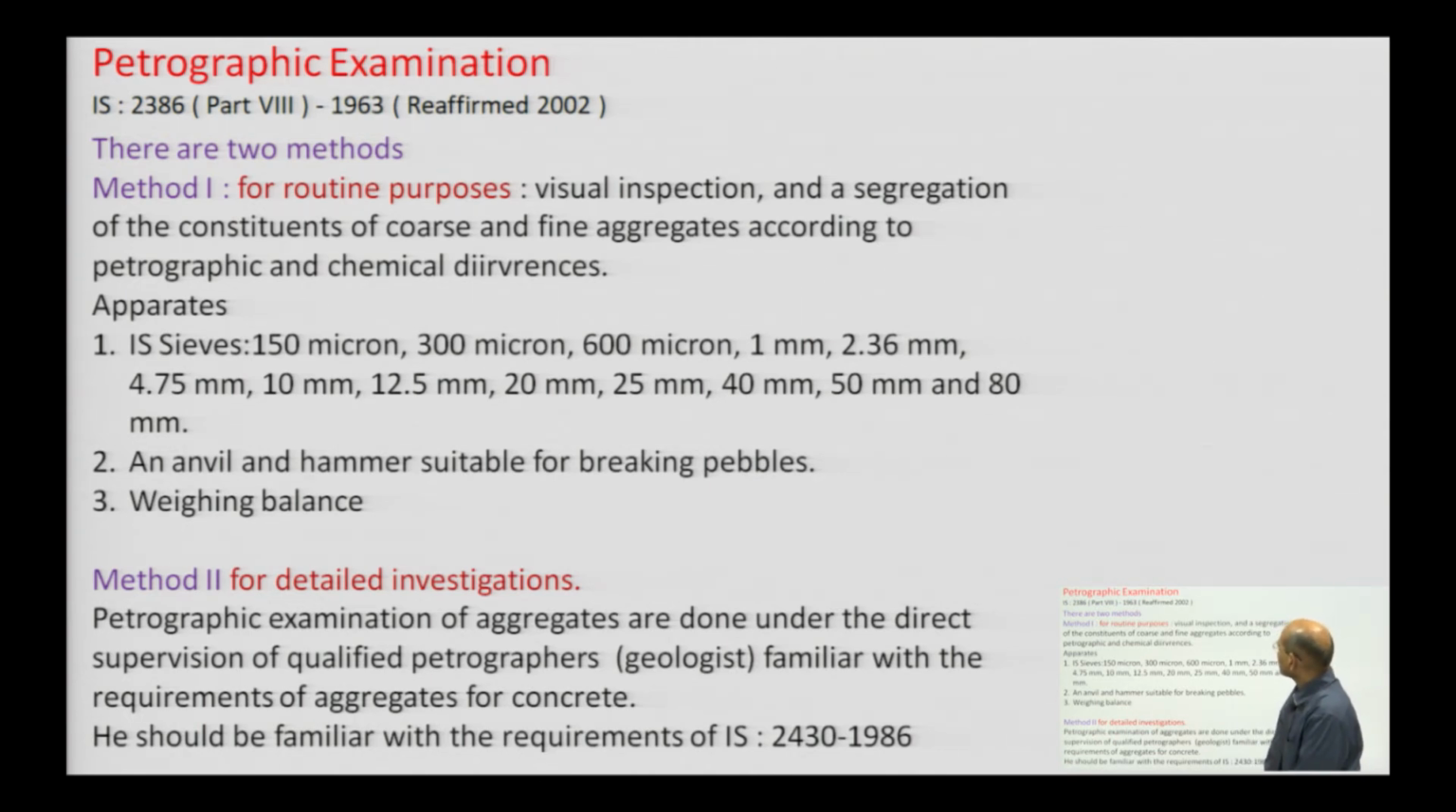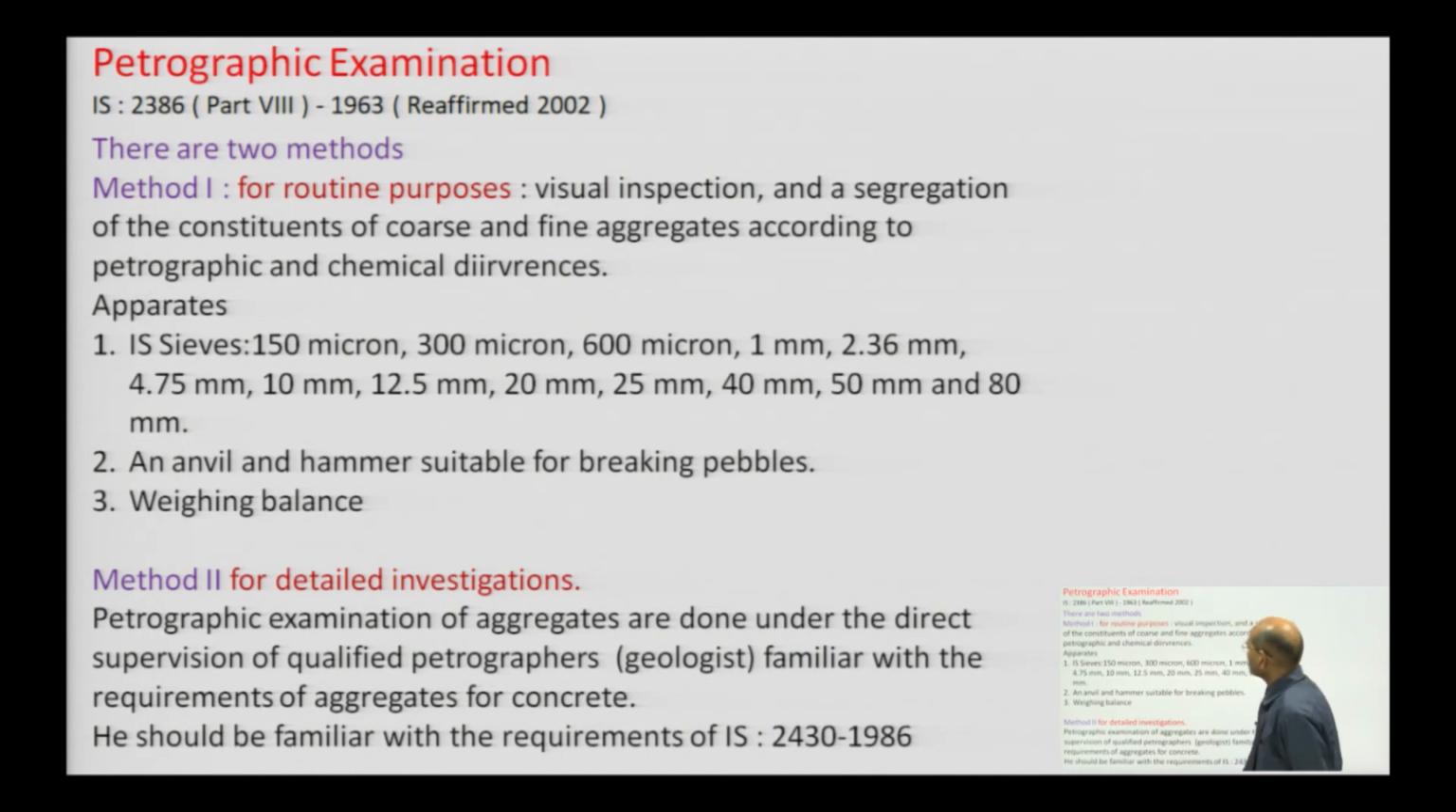Method 2 is for detailed investigations. Method 1 is for visual inspection and segregation of the constituents of coarse and fine aggregates according to petrographic and chemical differences. Petrographic means what types of aggregate are there, which you can understand just by visual inspection.